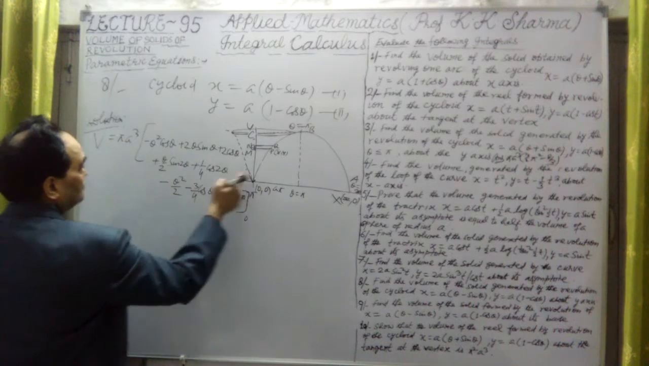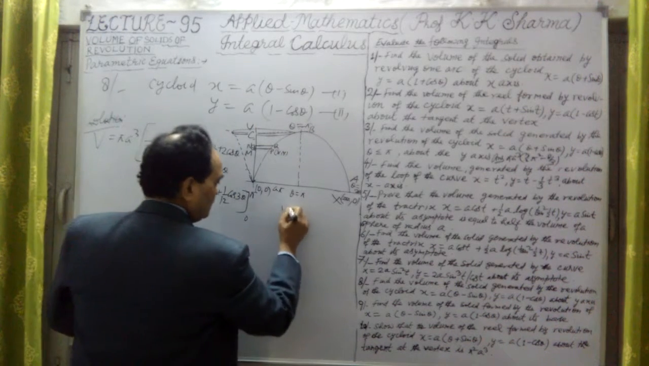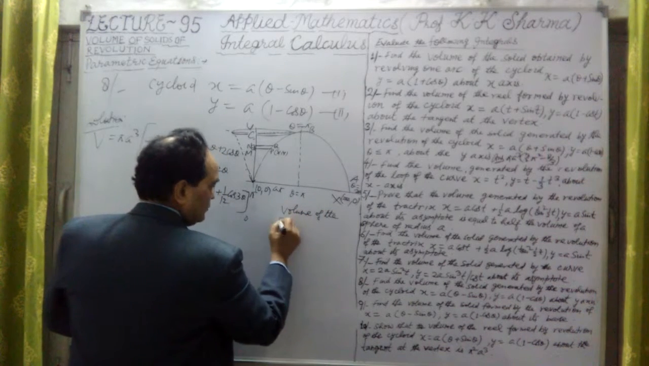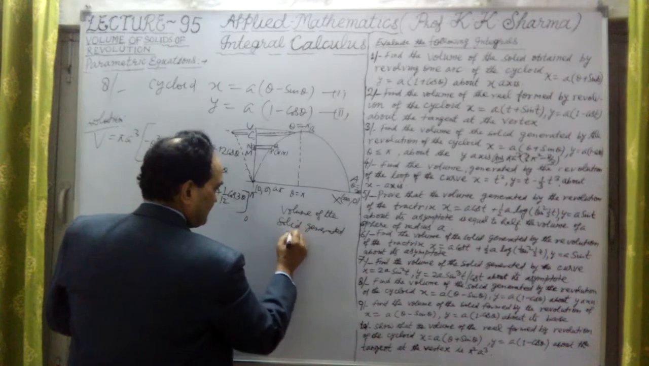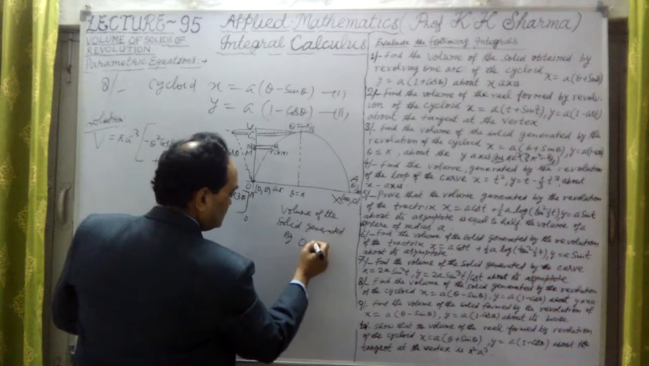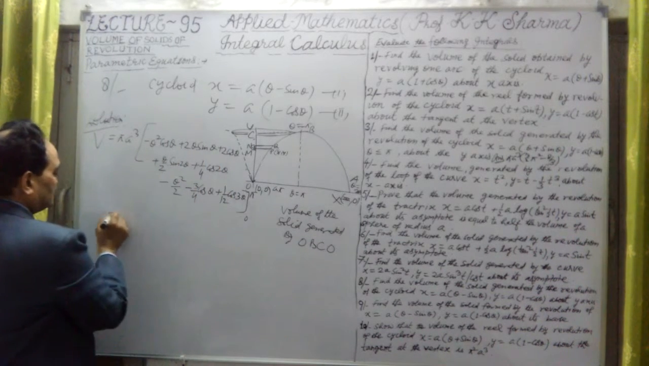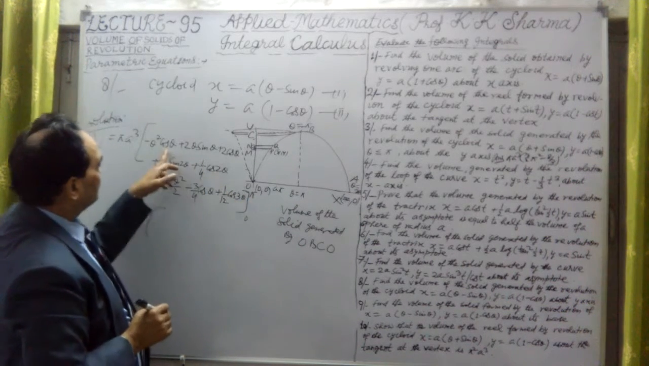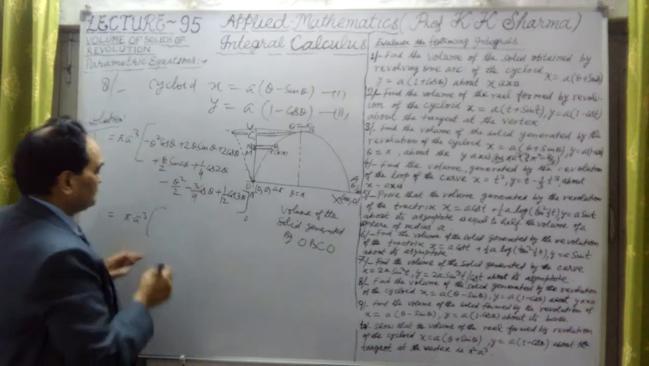So the volume of the solid generated by the arc OBCO, here with limits 0 to pi, will give us pi a cube. Now if I put pi, cos pi is minus 1, and this is pi square, so it is plus pi square.